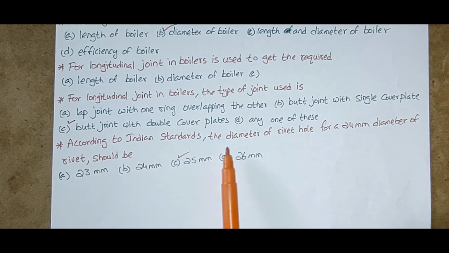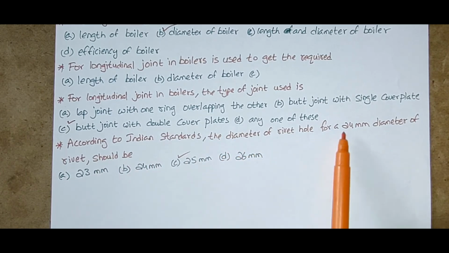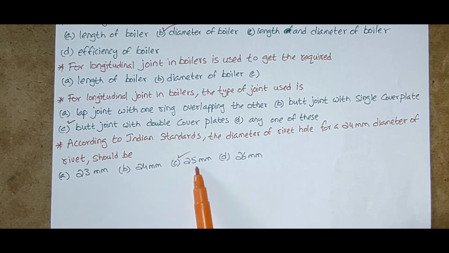According to Indian standards, the diameter of rivet hole for a 24 mm diameter of rivet should be 23 mm, 24 mm, 25 mm, 26 mm. According to Indian standards, the diameter of rivet hole for a 24 mm diameter of rivet should be 25 mm.